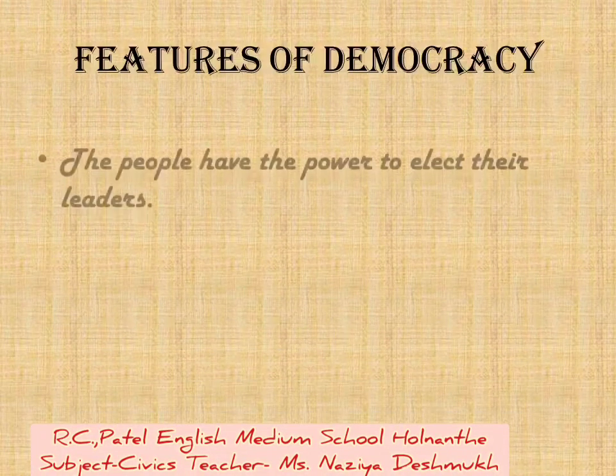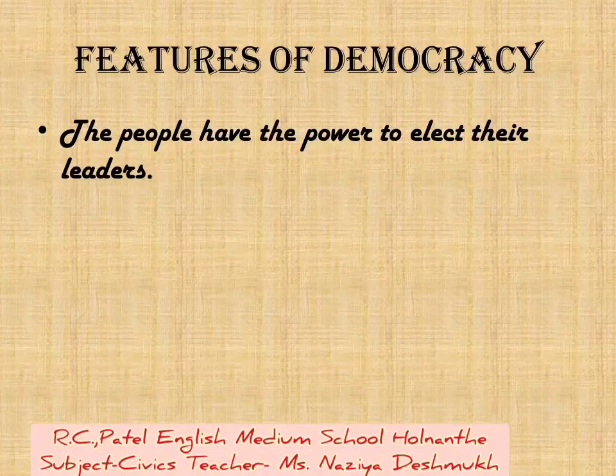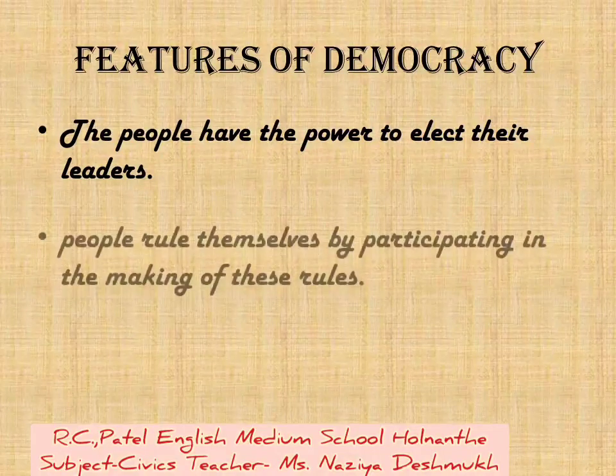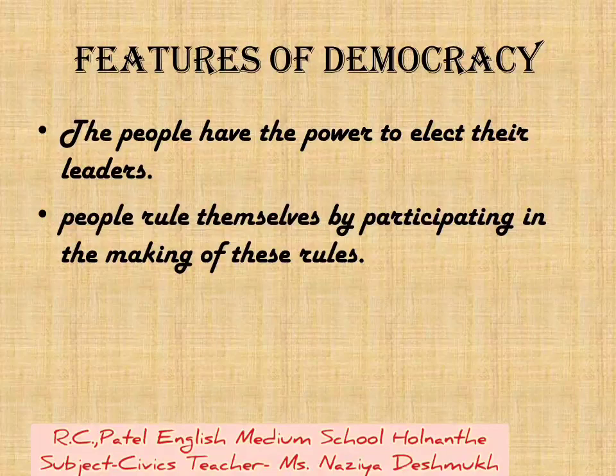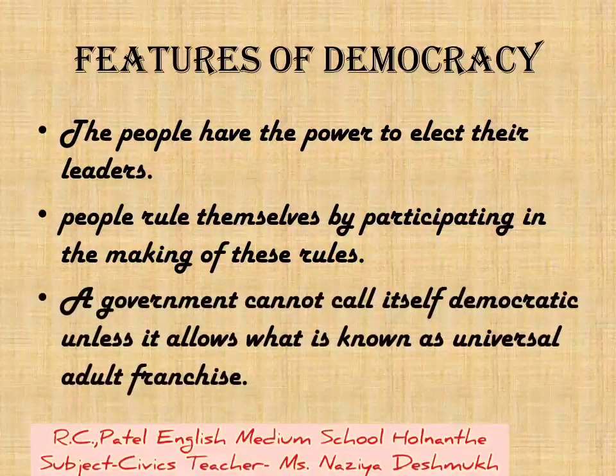Features of democracy. In a democracy, the people have the power to elect their leaders. People rule themselves by participating in the making of these rules. A government cannot call itself democratic unless it allows what is known as universal adult franchise.